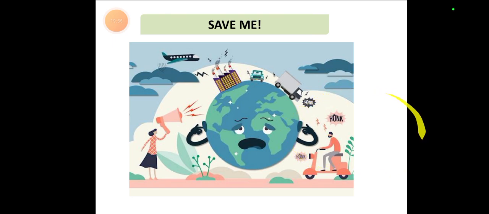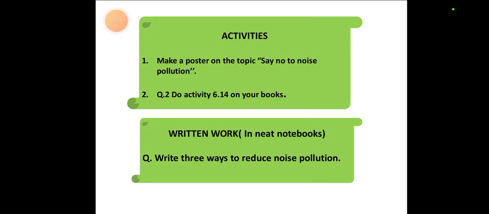Save me. Here you can see the earth is even requesting from us: factories, cars, buses, airplanes, horns, a polluted environment, music, bikes. These are all making the environment unpleasant. So you have to make a post on the topic, say no to noise pollution. That is what you have to do, and you have to write 3 ways to reduce noise pollution.